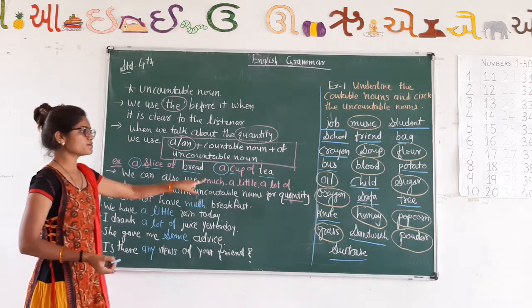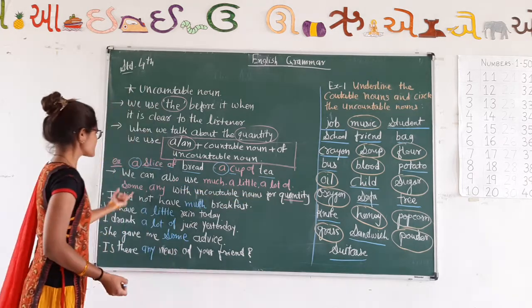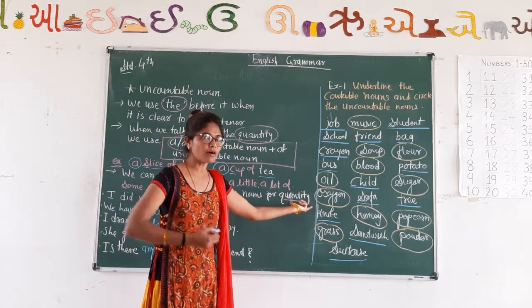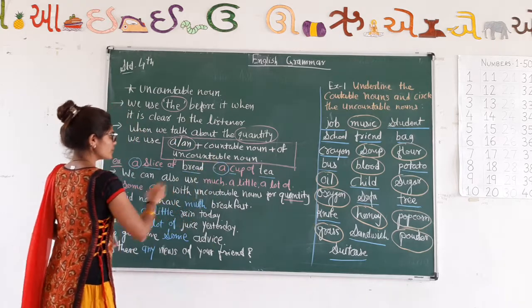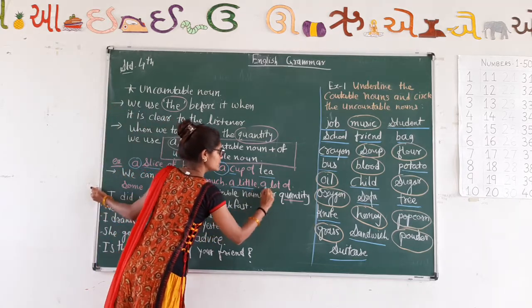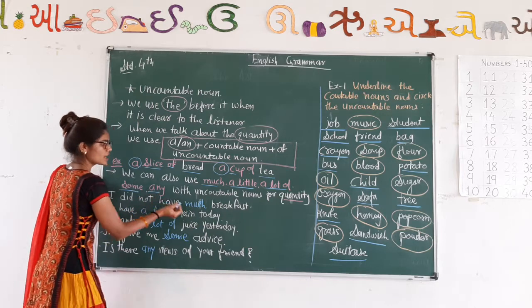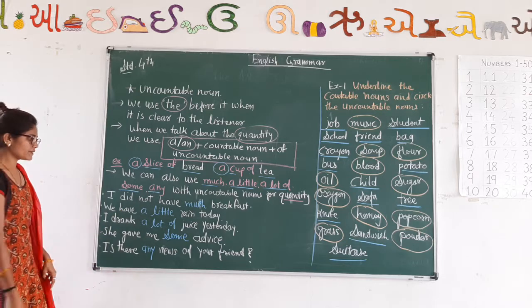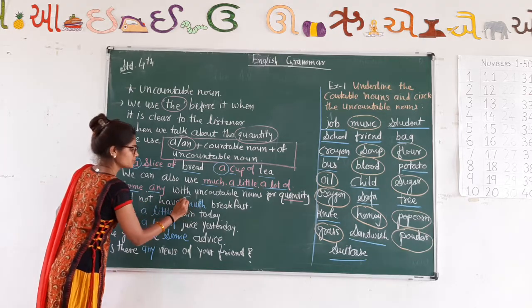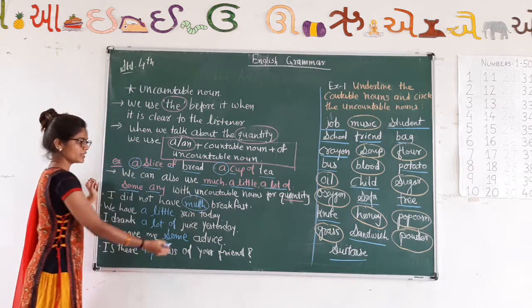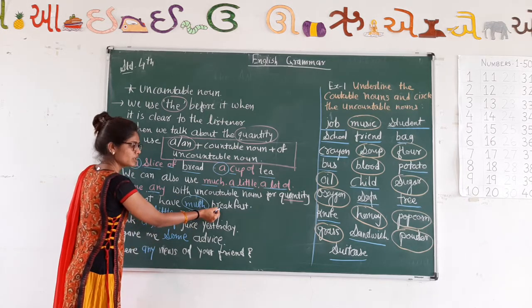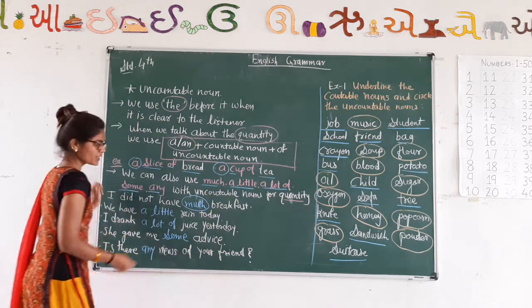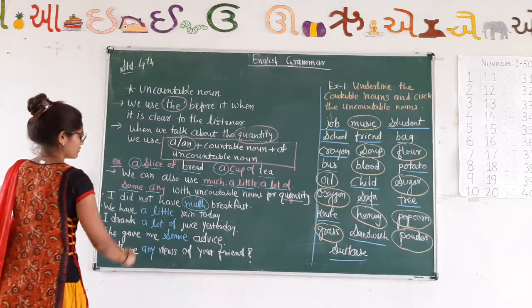We can also use much, a little, a lot of, some, and any with uncountable nouns for quantity. When we are talking about the quantity of an uncountable noun, we can use these words before it. Let's see an example: I did not have much breakfast. Breakfast is an uncountable noun, but we are talking about its quantity, so you can use much before it.